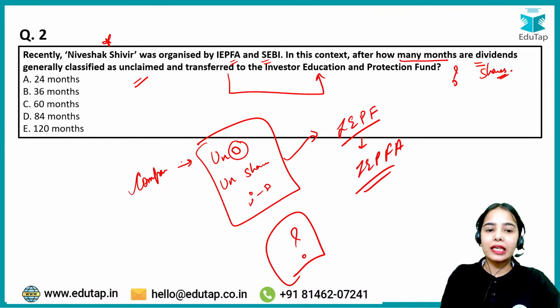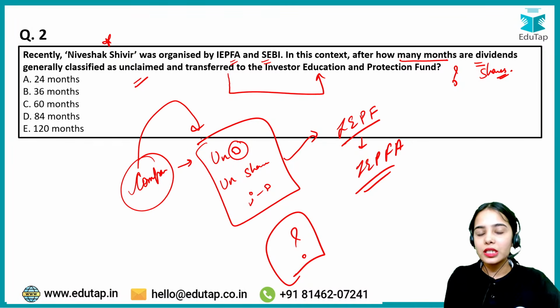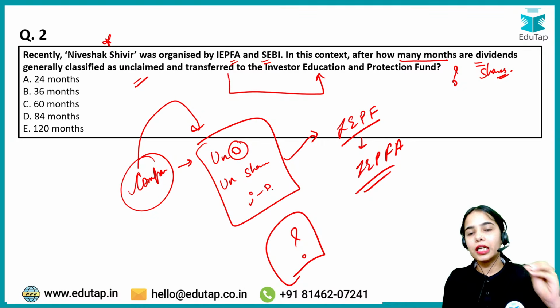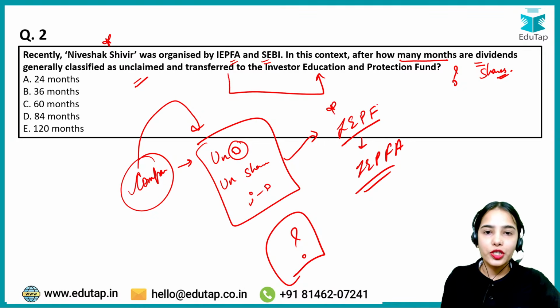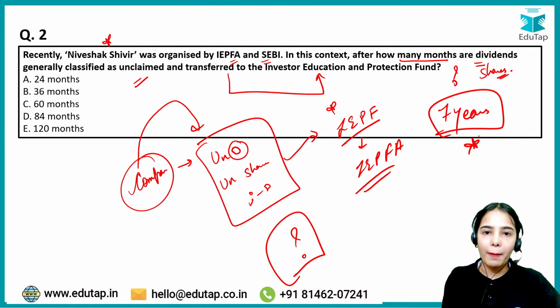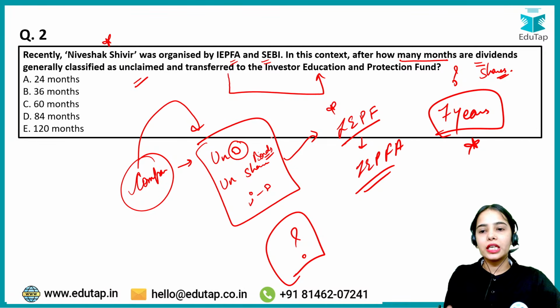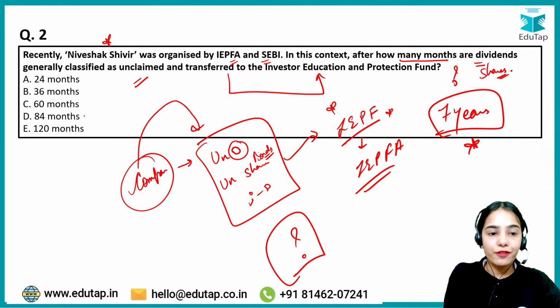I hope you remember that companies have to transfer the unclaimed dividends, unclaimed shares and unclaimed interest to the Investor Education and Protection Fund after 7 years. Once the 7-year timeline passes, once the dividend is not claimed for 7 years, shares are not claimed for 7 years, or the bonds that have matured are not claimed for 7 years, they have to be passed to the Investor Education and Protection Fund. 7 years basically means how many months? 84 months. Here the right answer is D.